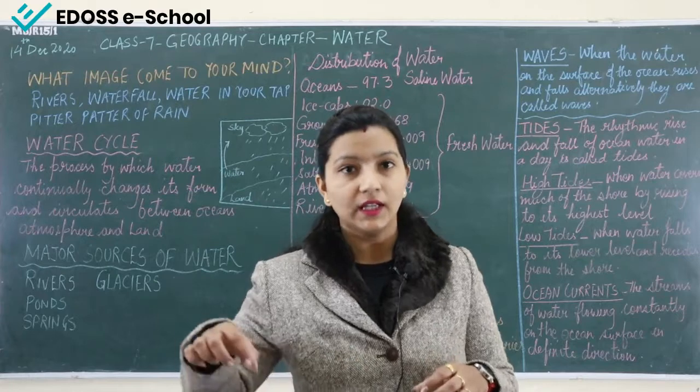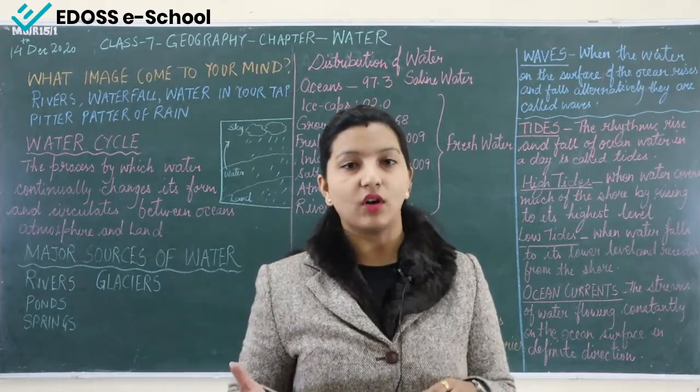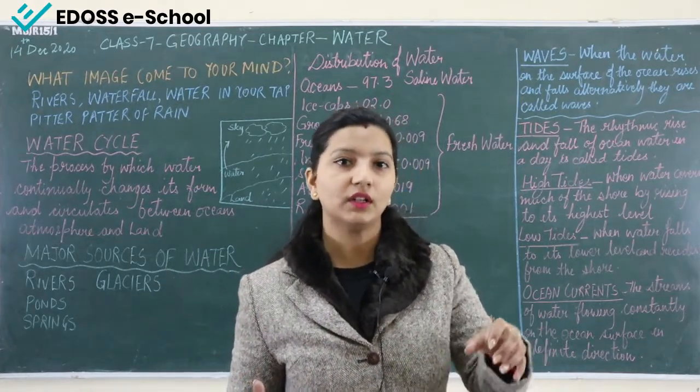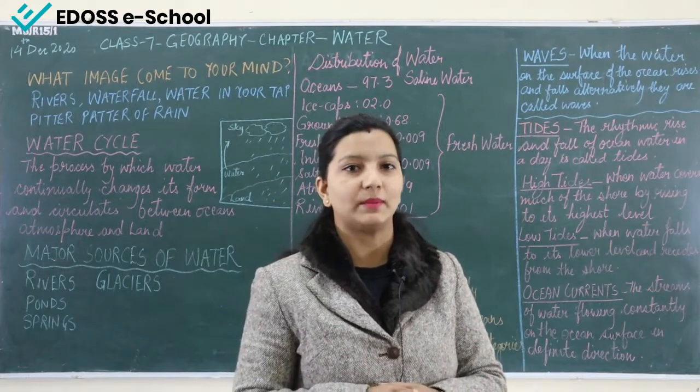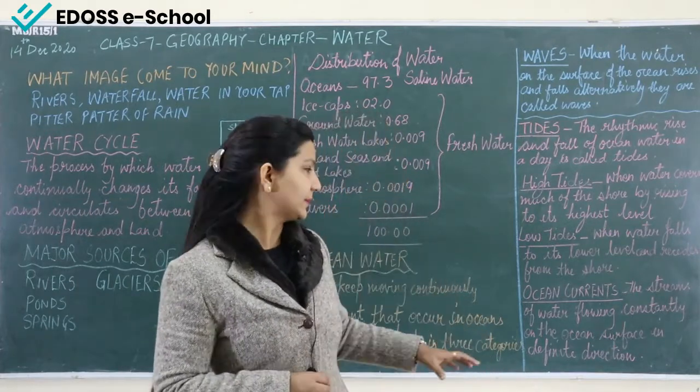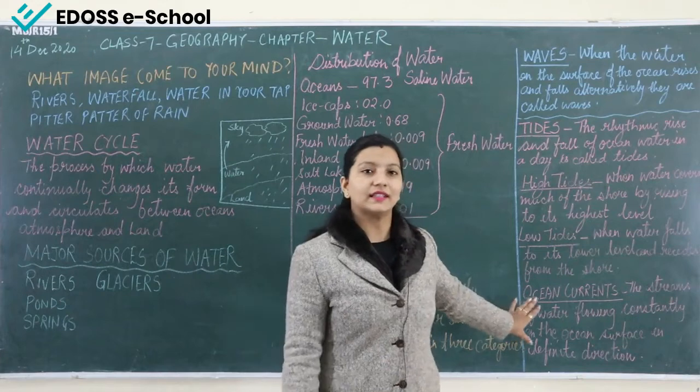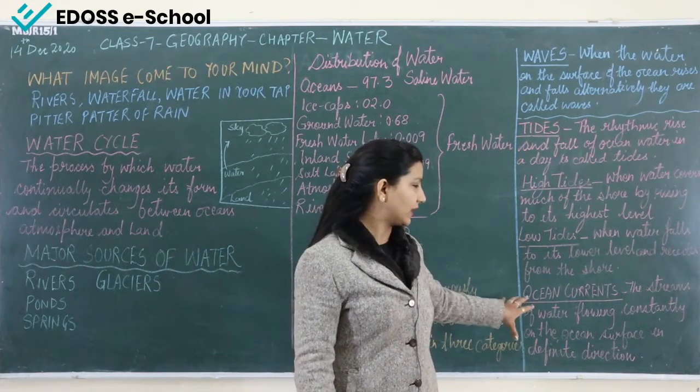Is it following the current where the hot water is, or is it flowing in the direction of the cold water? You can do this small experiment at home to understand ocean currents, to understand how water flows.